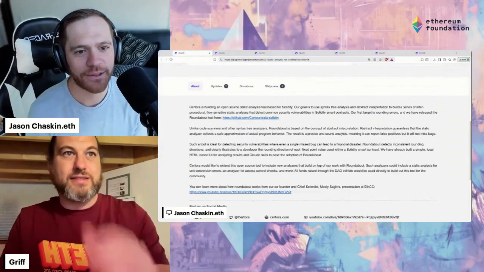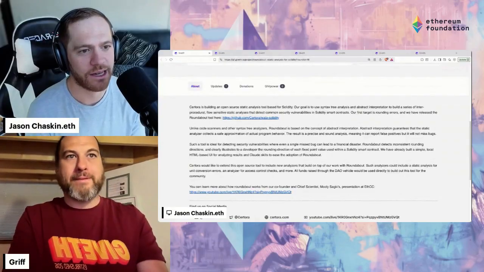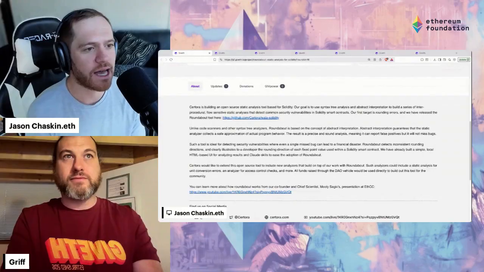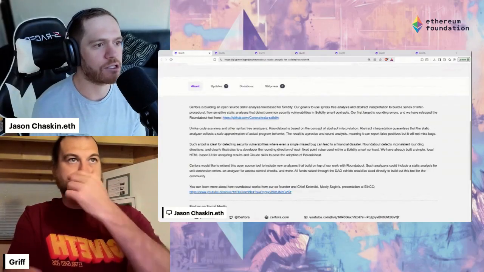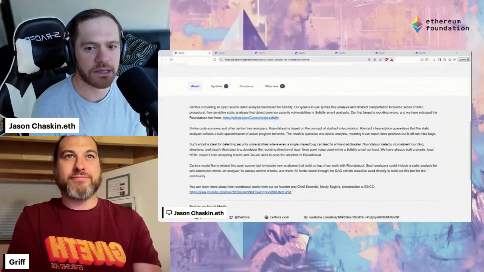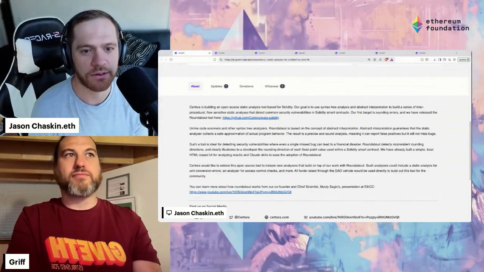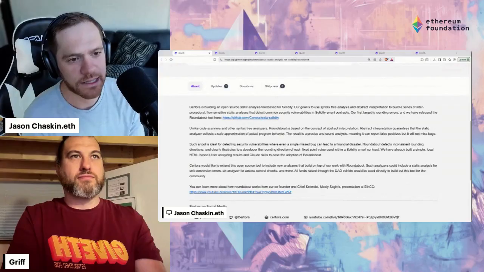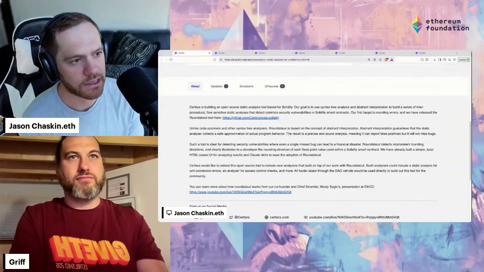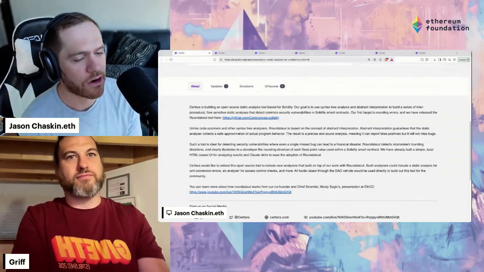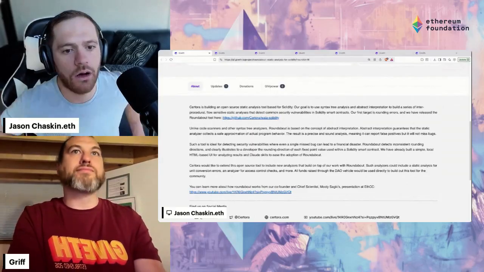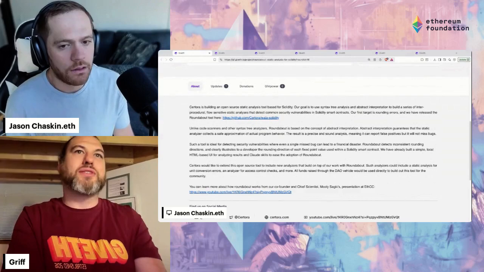Certora is building an open source static analysis tool for Solidity. Our goal is to use syntax tree analysis and abstract interpretation to build a series of interprocedural flow sensitive static analysis that detects common security vulnerabilities in Solidity contracts. Our first target is rounding errors, and we have released the Roundabout tool here. Okay. Very cool. Very cool.